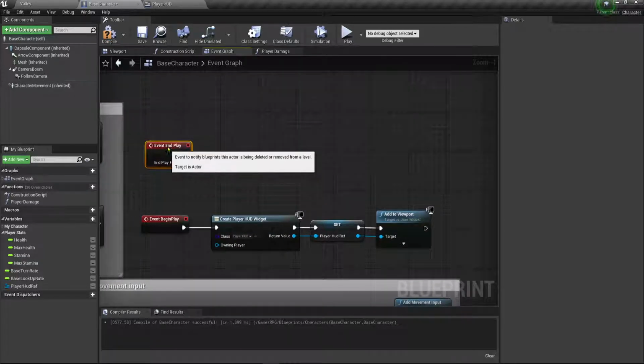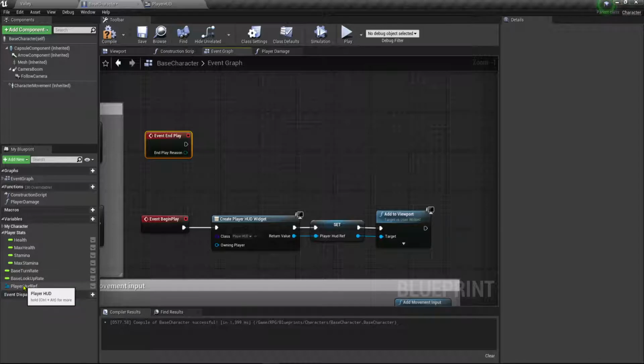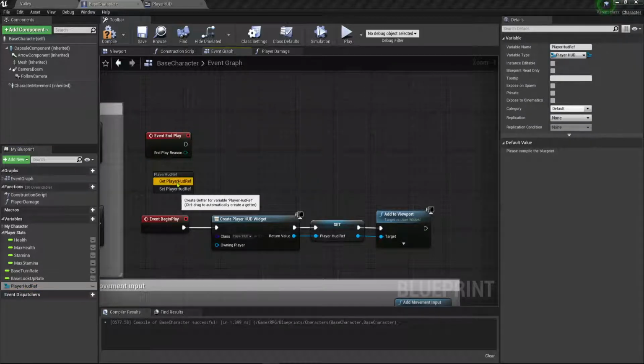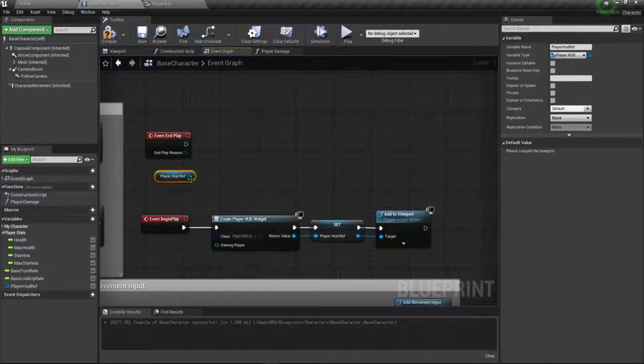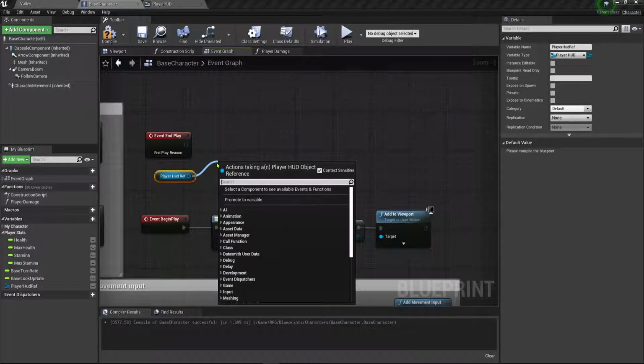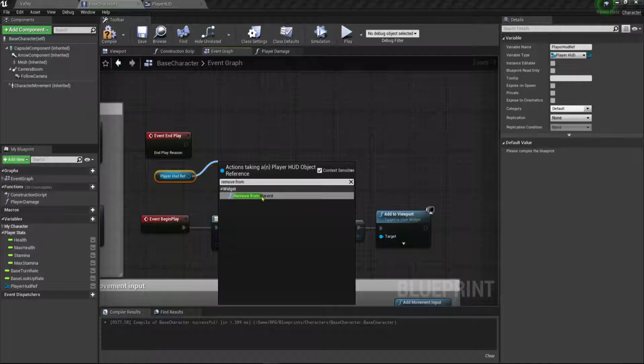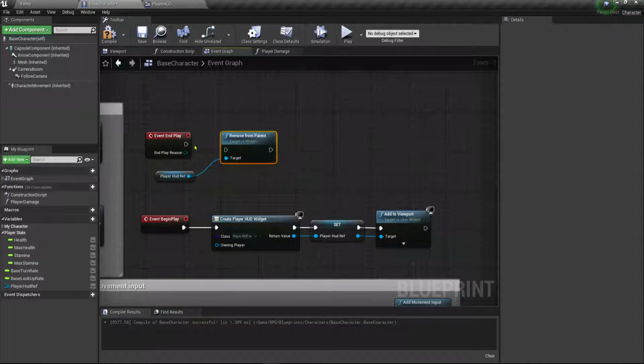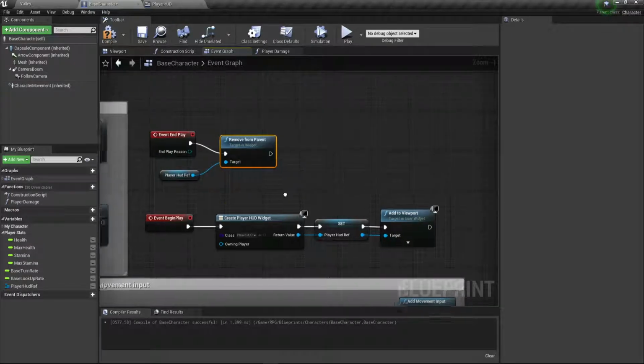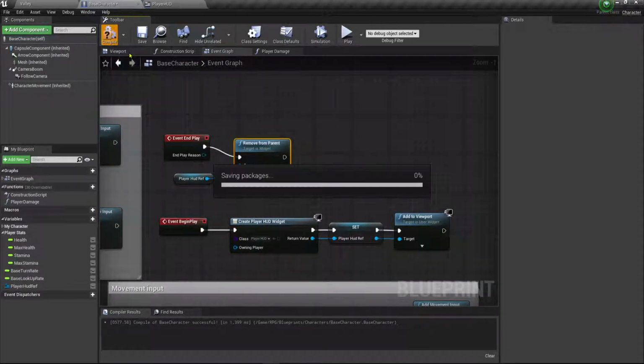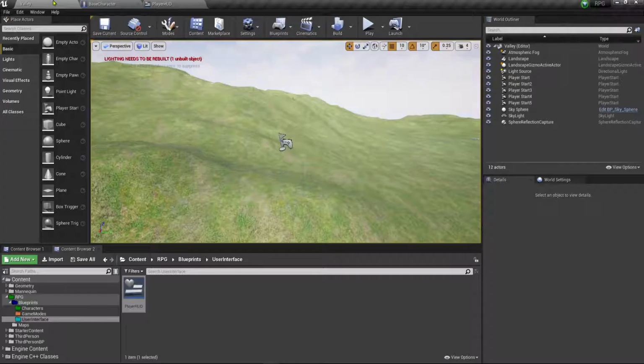Okay, so now we can just take our player HUD ref, drag this up, get that. So it should be referencing this HUD here. And we're just going to say remove from parent. Okay, plug that in here. And that should be all we need to do. So let's go ahead and compile it, and we'll go out here and test to see if it's actually working. So I'm going to hit play.